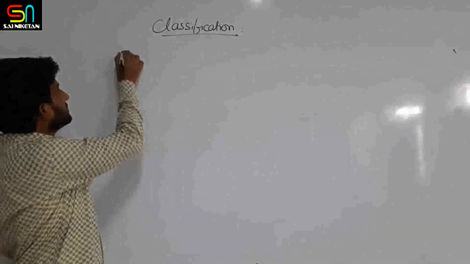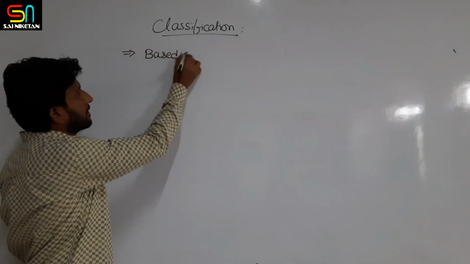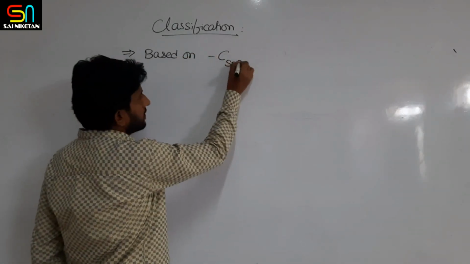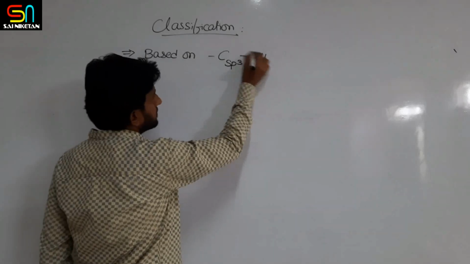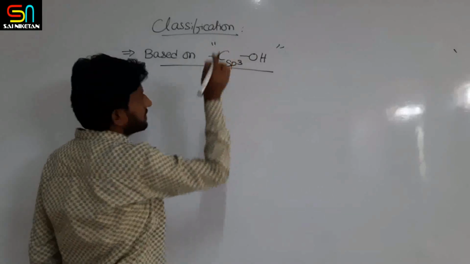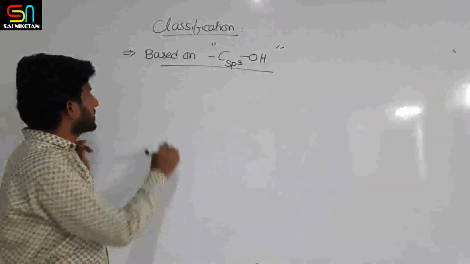Now let us see based on sp3 carbon linked with OH group. Based on sp3 carbon linked with the OH group, we have again classifications here.